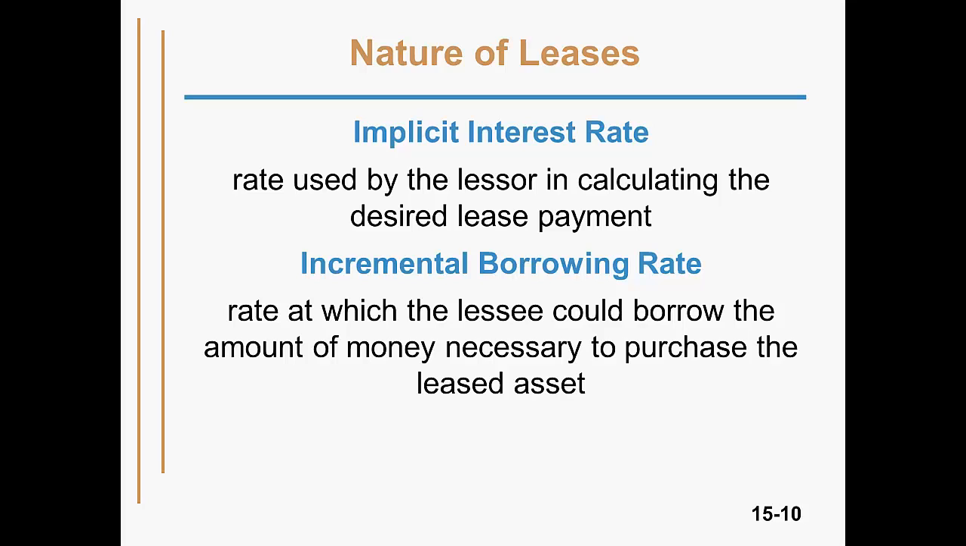The incremental borrowing rate is the rate at which the lessee could borrow the amount of money necessary to purchase the leased asset. While a lessor will only use its implicit rate in calculations from the lessor's point of view, the lessee might use either the implicit rate or the incremental rate.